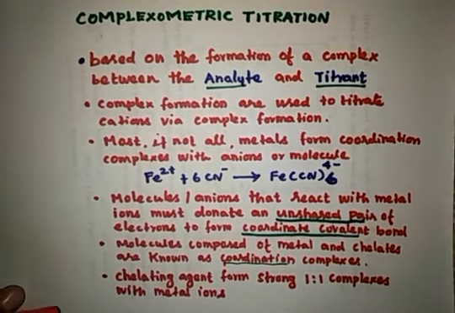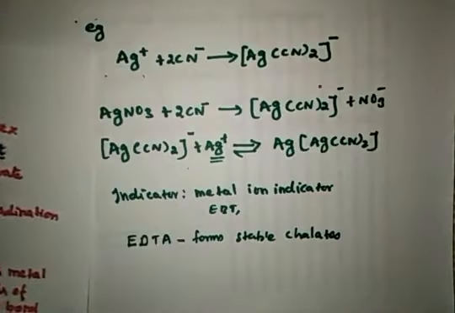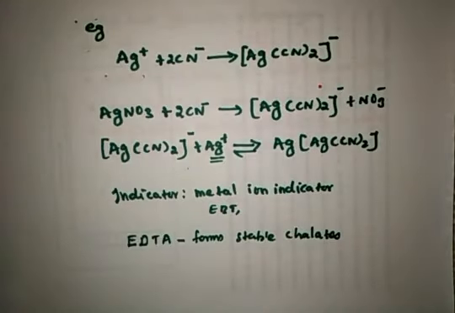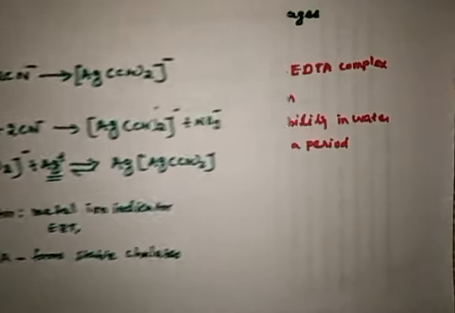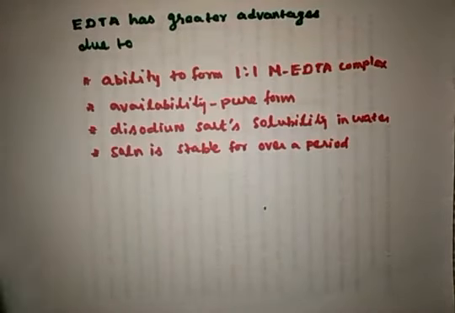And then we have discussed in this class an example, that is silver nitrate, the titration between the silver nitrate and the cyanide solution. And we have discussed the advantages of EDTA as a chelating agent in complexometric titrations.